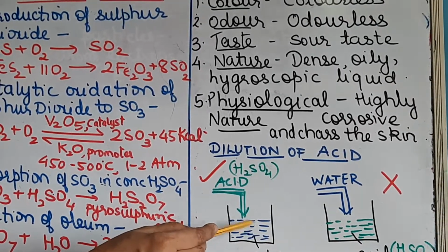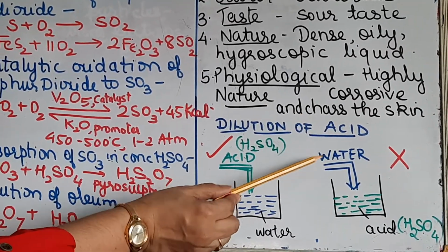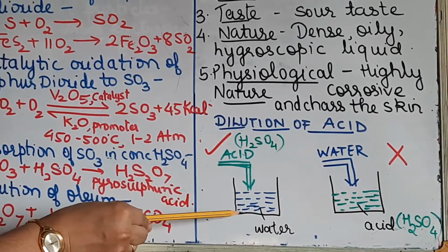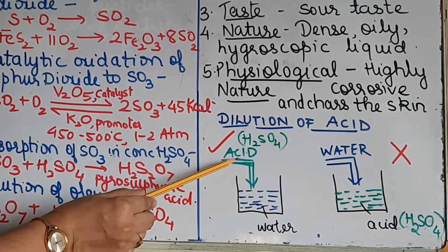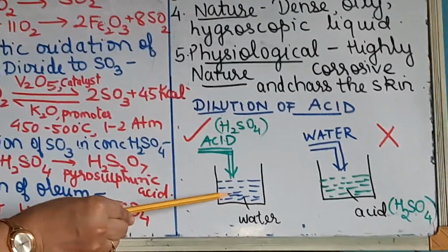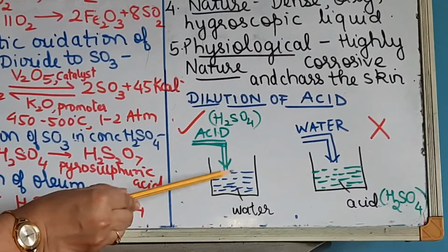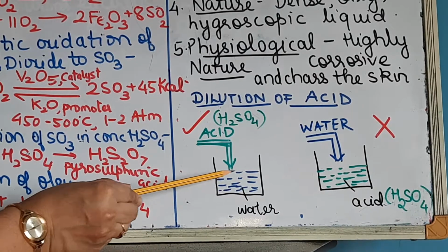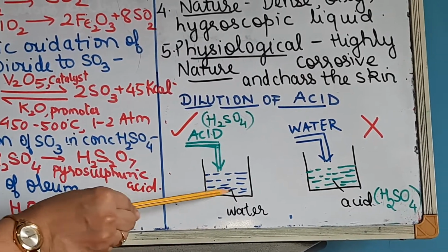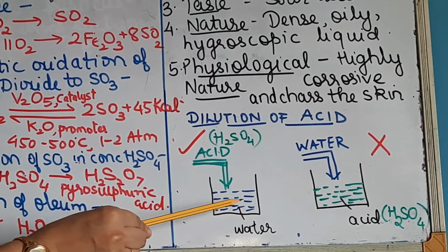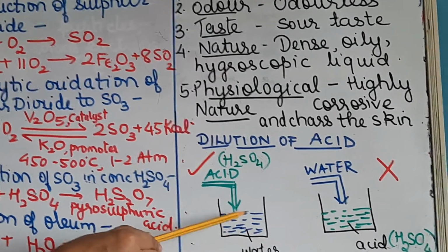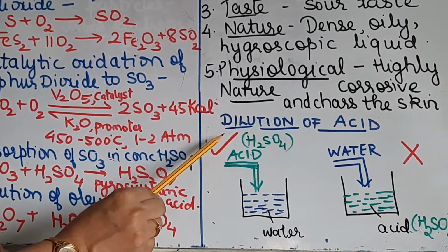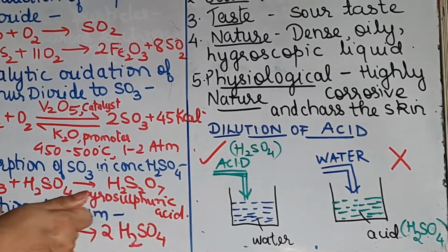So understand the difference. You will never dilute by adding water to the acid, but dilution is always done by adding the acid to water, because acid being heavier, it will settle down, and the heat generated by the exothermic reaction spreads evenly in the water itself, thereby minimizing the spurting out of the acid. Is it clear? So that is asked as a give reason many times. Okay, clear? So now we'll move to the next part.